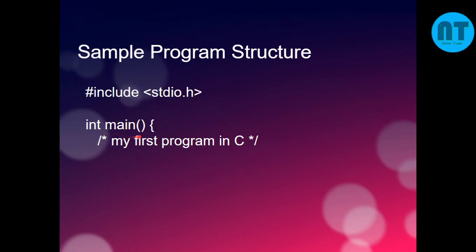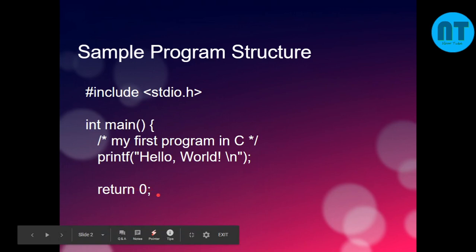And then int main is the starting entry of any program. And then this is the comment statement, slash star. It is just to tell the user what this part of the program is going to do. This is one type of documentation. Now the next statement, printf hello world, is a printing statement to just print the message hello world on the screen. And then return 0 is the end of the program, and we are just closing the braces.